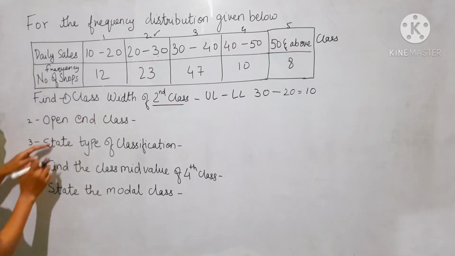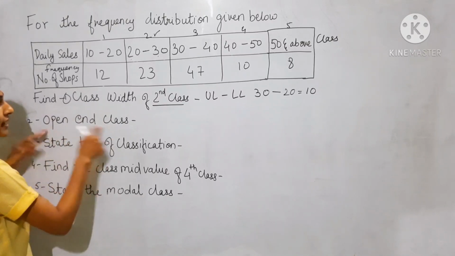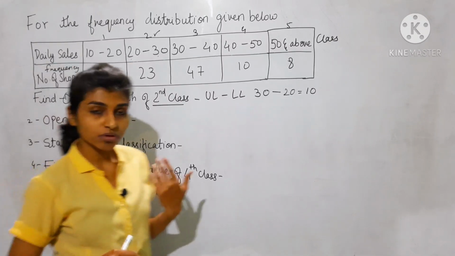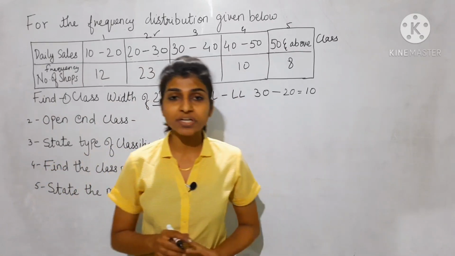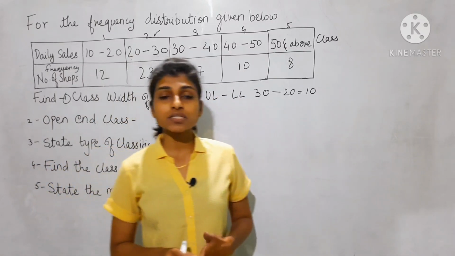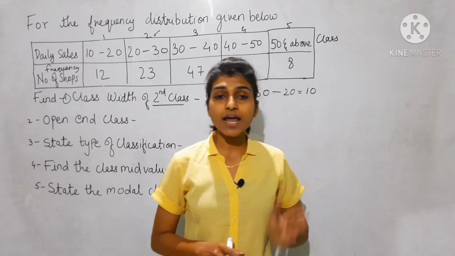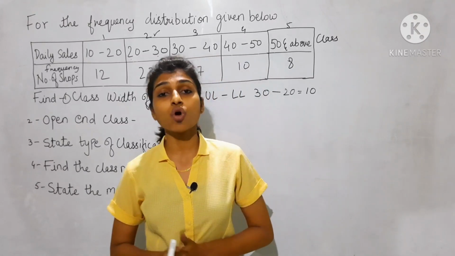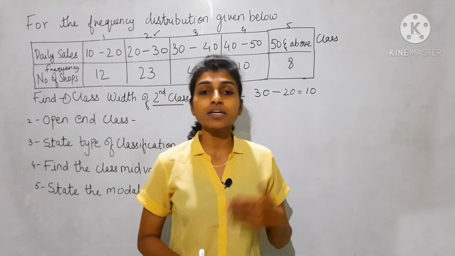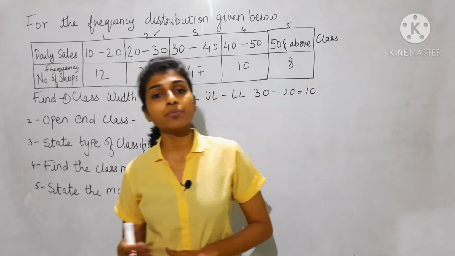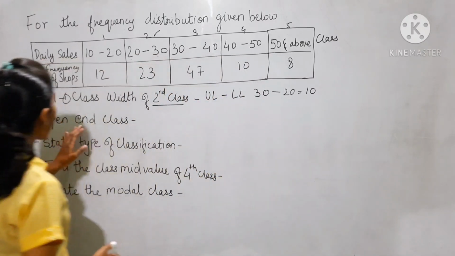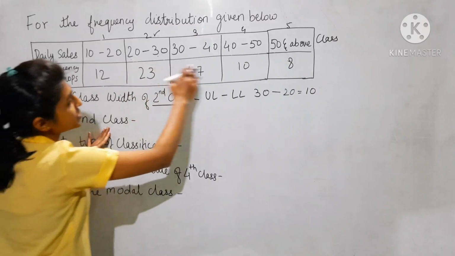Okay, now next is what? Find the open end class. I have already explained what an open end class is: a class in which one limit is not specified. Either it can be the lower limit or the upper limit. So which is the open end class in this observation?